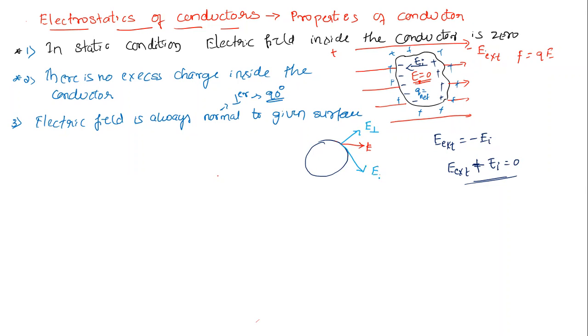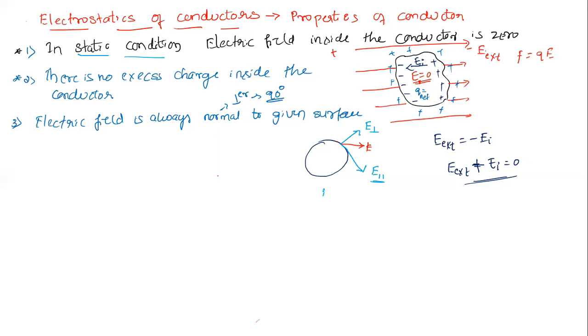Let's say E parallel component. Of course, electrons are not supposed to leave the conductor until they find sufficient energy, since we are in static condition, so there is no energy to leave. But they can move on the surface, right? Yes. So because of this parallel component, there will be a force on an electron.